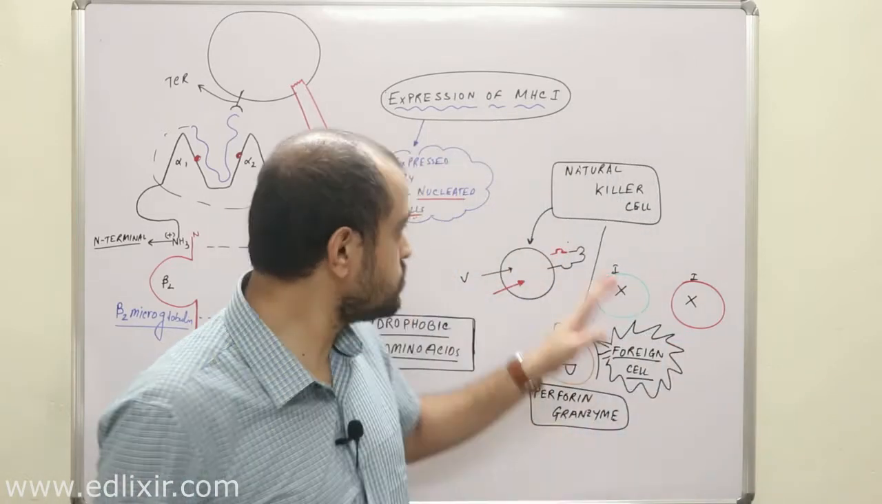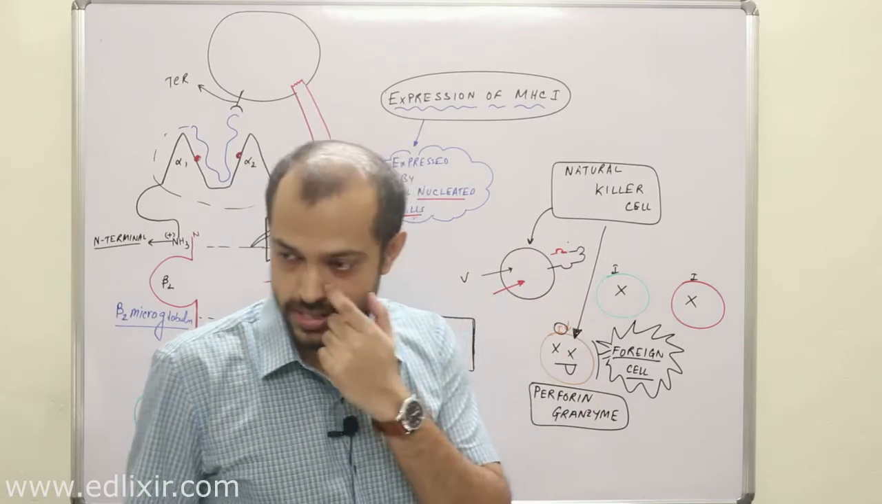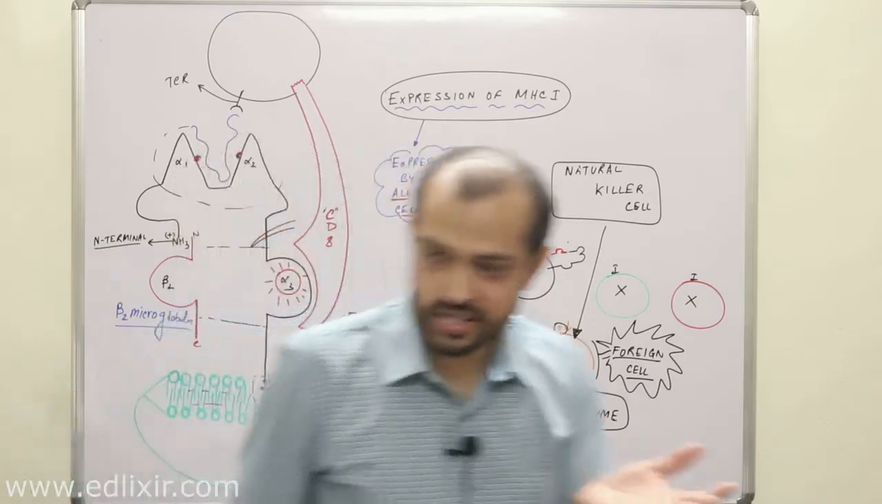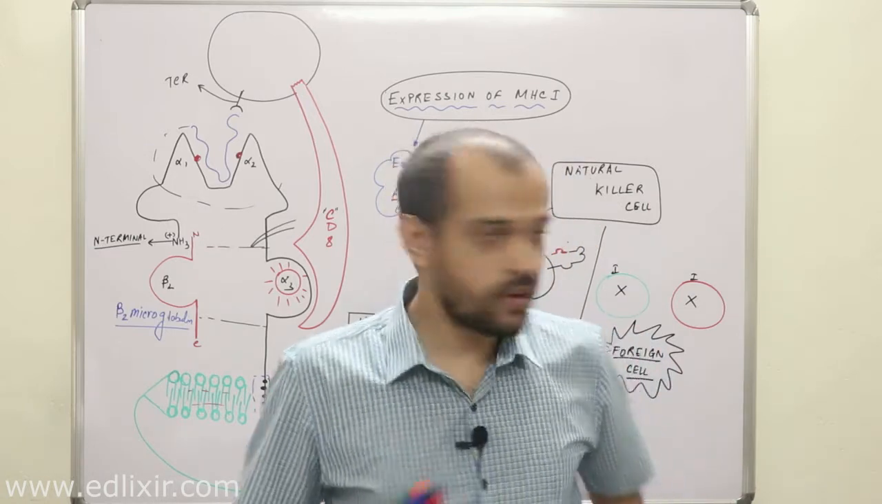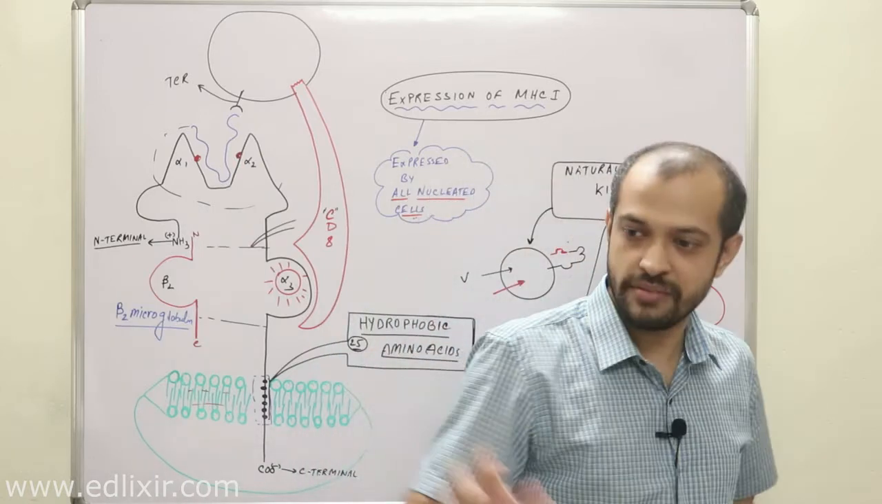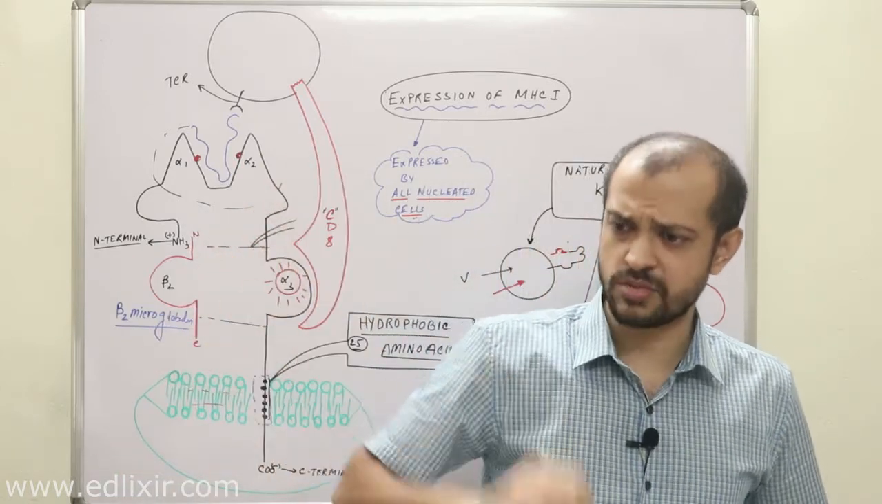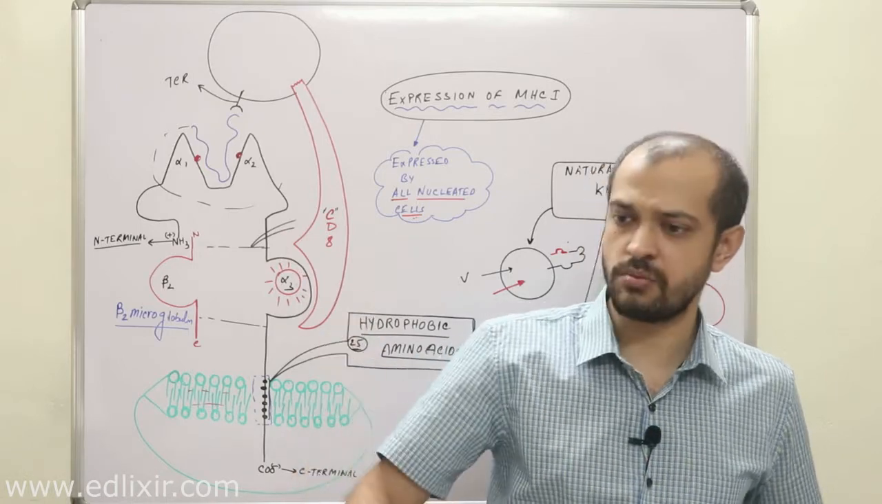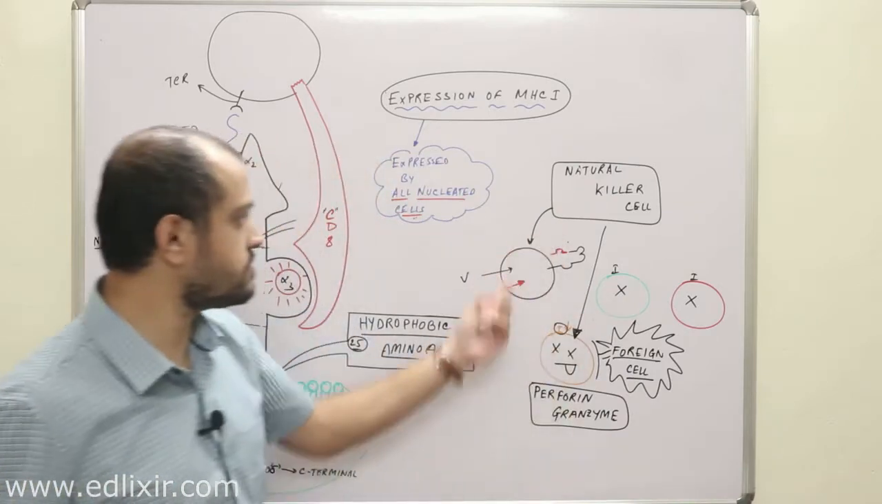Because due to dysregulation of the MHC class 1 gene locus, the concentration of MHC class 1 on the plasma membrane decreases. Then the natural killer cell will attack that particular cell which has a low concentration of class 1 or does not have any class 1 molecule on its surface. Clear? So this is the importance of class 1 molecule.